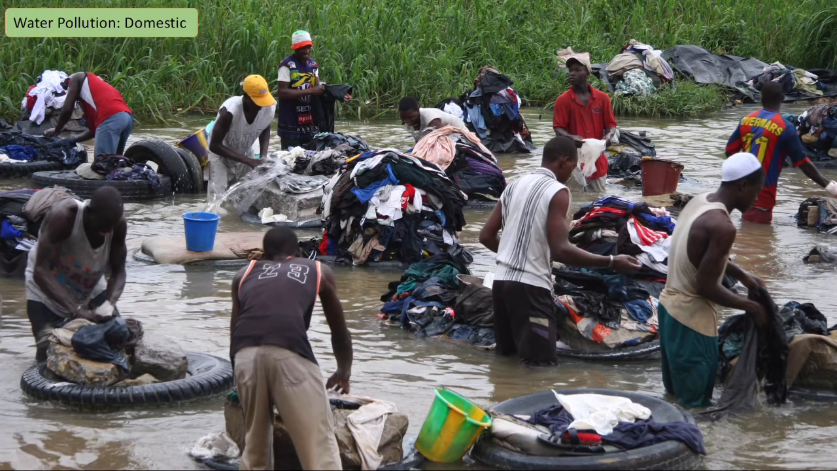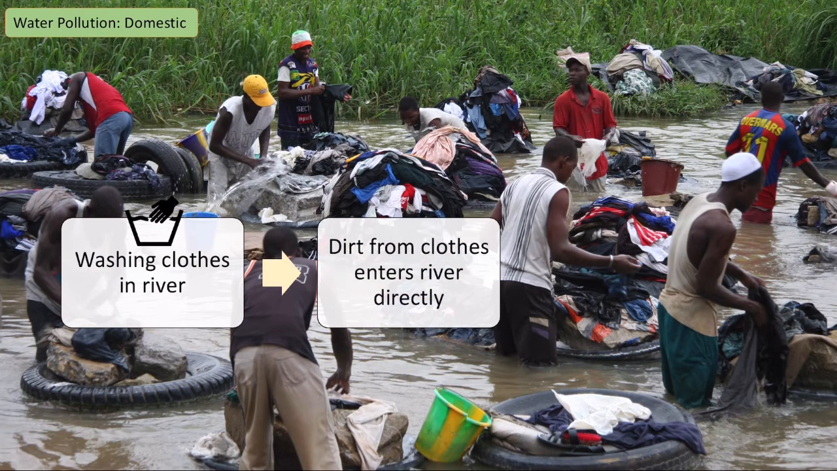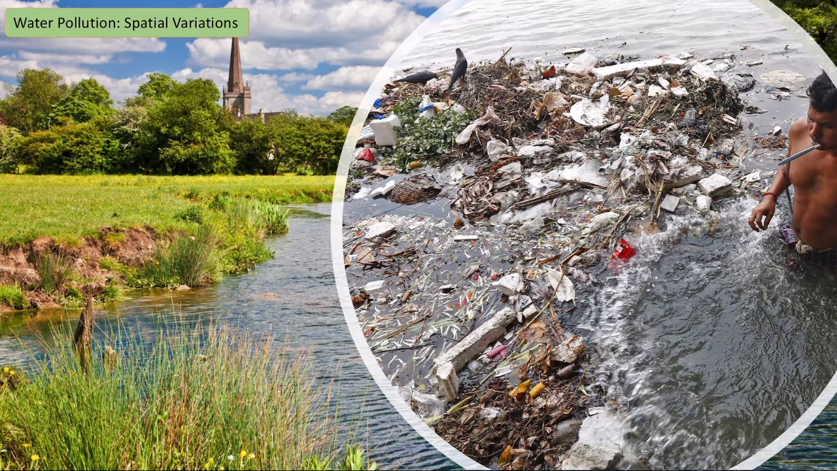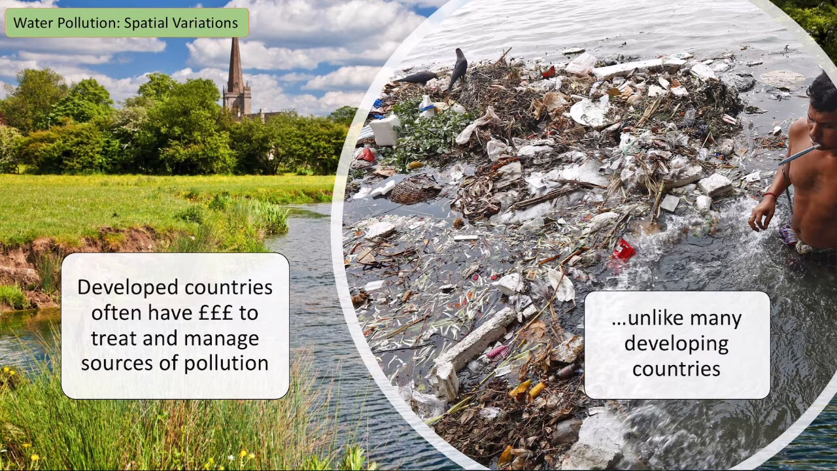Another example where in a developing country we don't have maybe the facilities to clean our own clothes in a home, so people might wash clothes in a river, therefore any dirt from the clothes enters the river directly, and this makes the water unsuitable for drinking and cooking. The obvious thing I've just mentioned there is developed countries often have the money to be able to treat and manage sources of pollution, where developing countries don't. Obviously, a lot of developing countries are also going through that secondary industrial stage, and therefore they have got more sources of pollution that are adding to the problem.